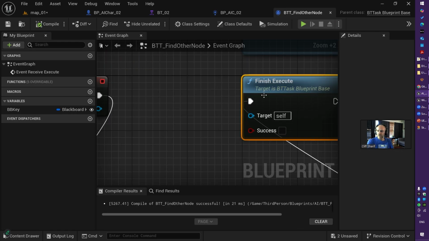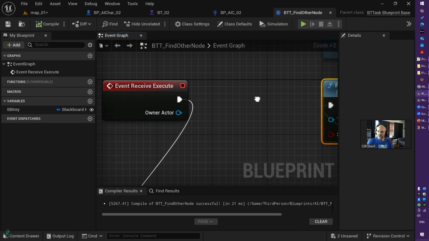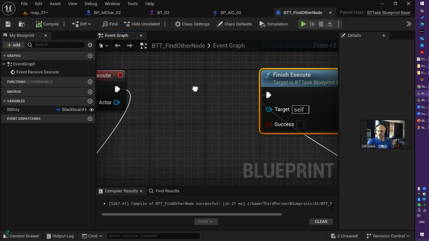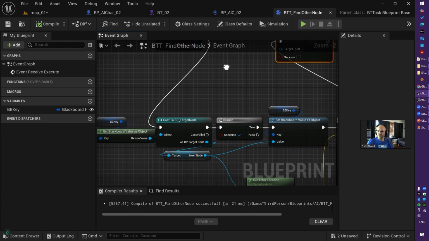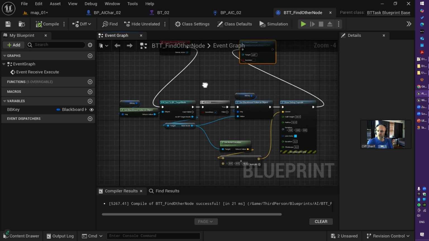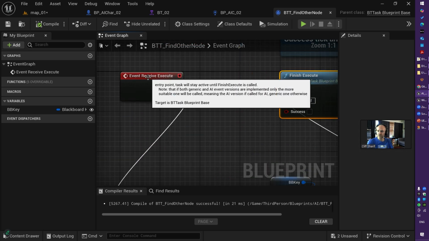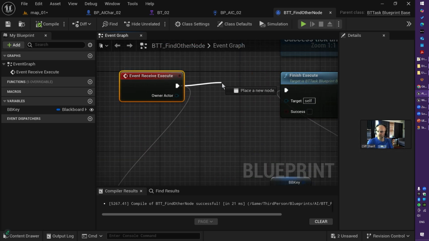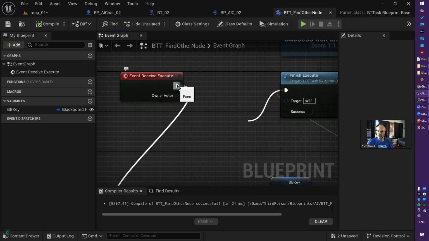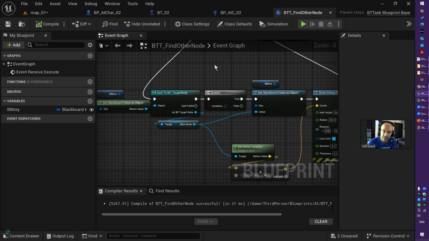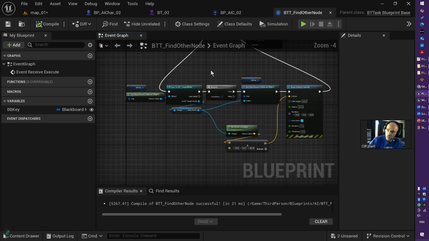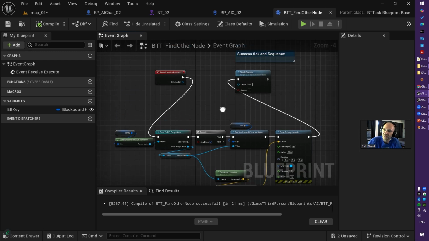So interesting. What are this Receive Execute and Finish Execute? Before I go through what they are, let's see what we have here. Whatever you need to do needs to happen between Event Receive Execute and Event Finish Execute. Between these two you can put your AI task, whatever you want the AI to do, you can put your code for that between these two.